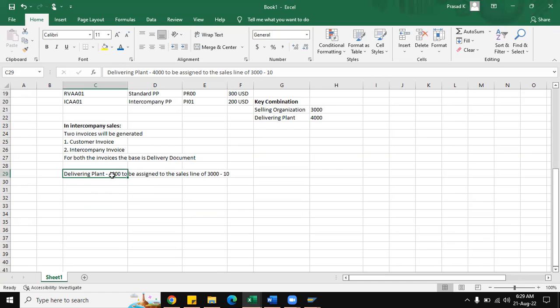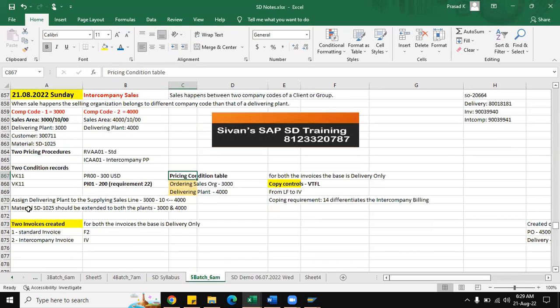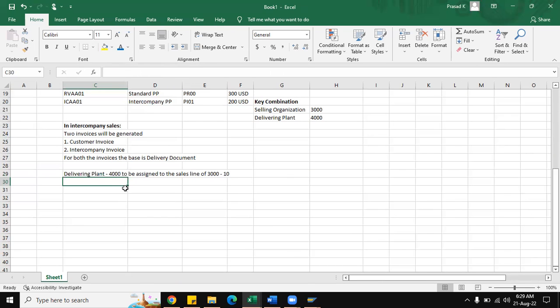So this delivering plant assignment is very, very important. We all know the enterprise structure, the definition as well as the assignment part. In the assignment part, we assign 3000 as the sales organization and the distribution channel as 10. To this combination, whether the 4000 plant has been assigned or not, we have to check carefully. And then one more thing, the material, yes, we have assigned, and the intercompany customer.